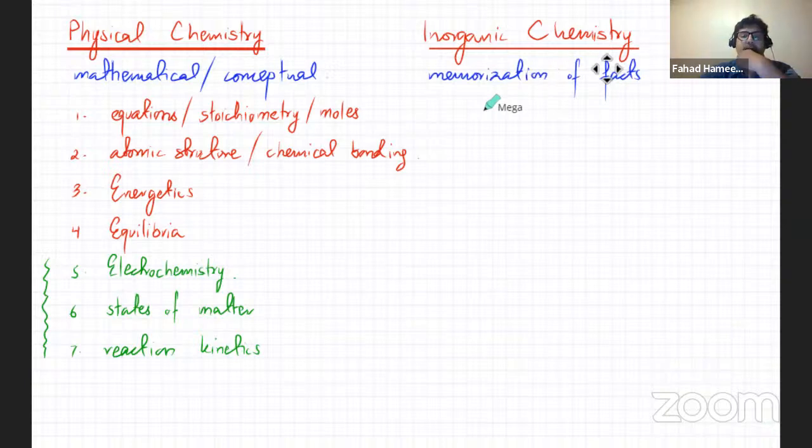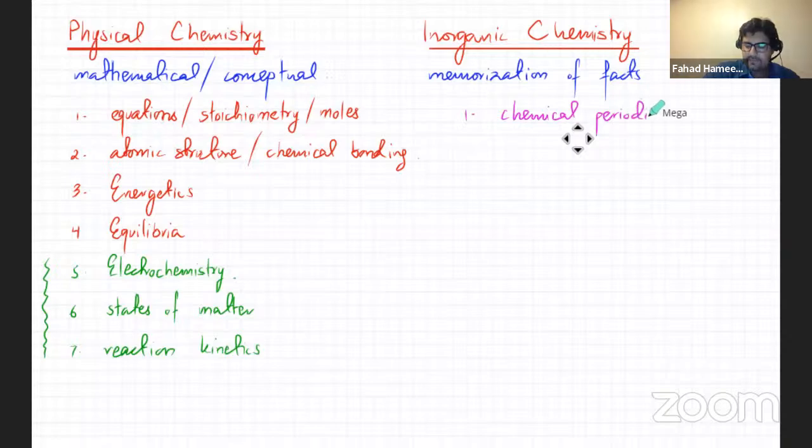So what happens in this inorganic chemistry? What goes on in this is that you're basically supposed to study 3-4 topics. The first one is known as chemical periodicity. Now, this is about remembering facts about period 3 across a period. You need to learn what are the melting points of, let's say, silicon, phosphorus, chlorine. Why do they have those melting points? What does sodium do? What does chlorine do? So all the elements that are part of period 3, you learn about those elements.